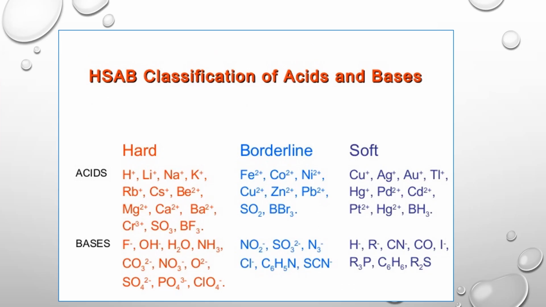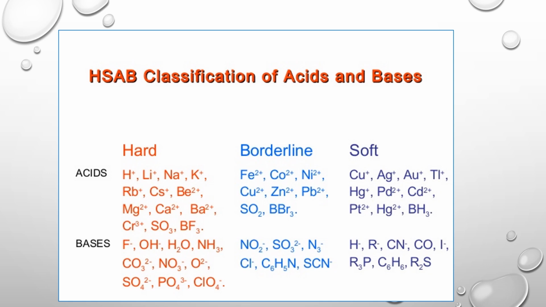So, the Pearson hard soft acid base classification of acids and bases. Pearson in 1963 introduced the terms hard and soft to describe the members of class 1 and class 2 respectively. Class 1 type metal ions are hard acids, class 2 metal ions are soft acids. Class 1 type ligands are hard bases, class 2 type ligands are soft bases. So hard acid prefers to bond with hard base, and soft acid prefers to bond with soft base.